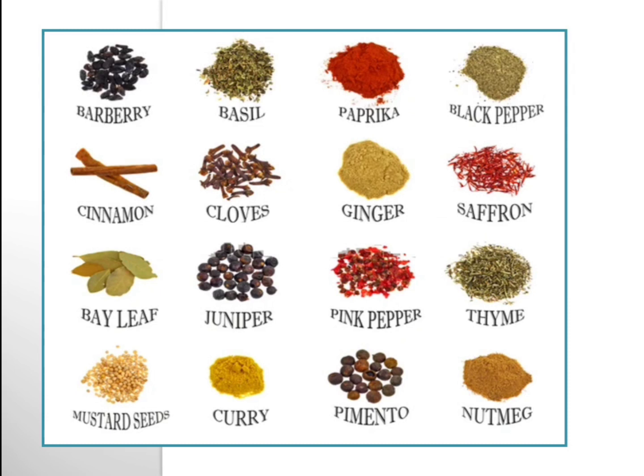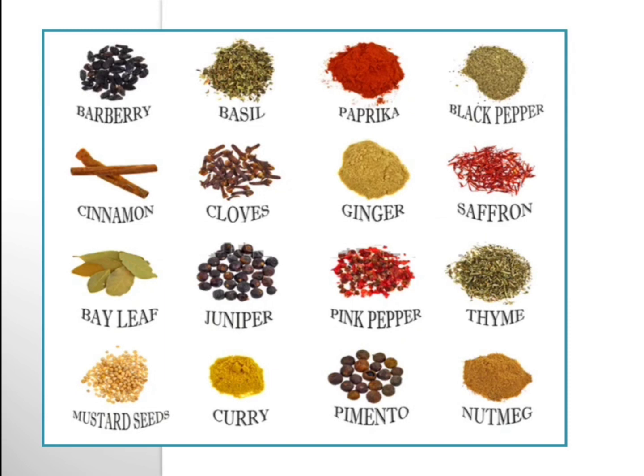Some you use directly, like black pepper, which is also made into powder, and sometimes used directly also. Bay leaf, can you see bay leaf? Generally we call it biryani leaf, because we use it in biryani. These are the mustard seeds. All these we use to prepare the food, especially the curries.